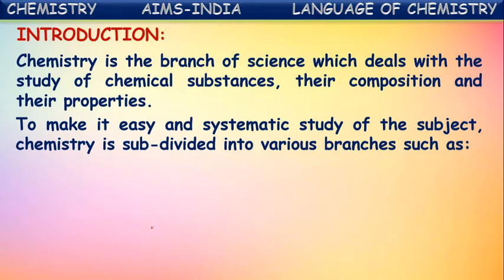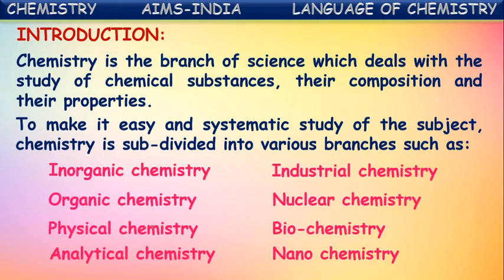We can see here the different branches of chemistry: organic chemistry, inorganic chemistry, physical chemistry, analytical chemistry, industrial chemistry, nuclear chemistry, biochemistry, and nanochemistry. In each of these, we discuss different corners of this science, the chemical compositions and properties of chemical substances.